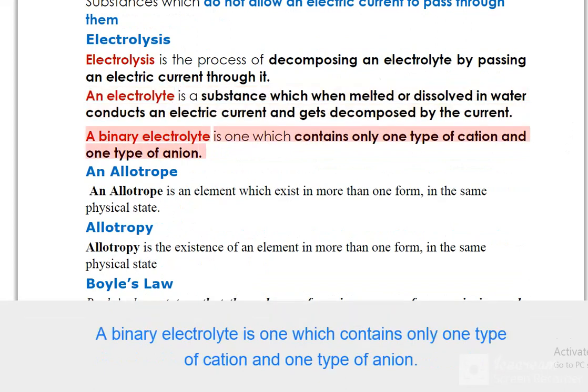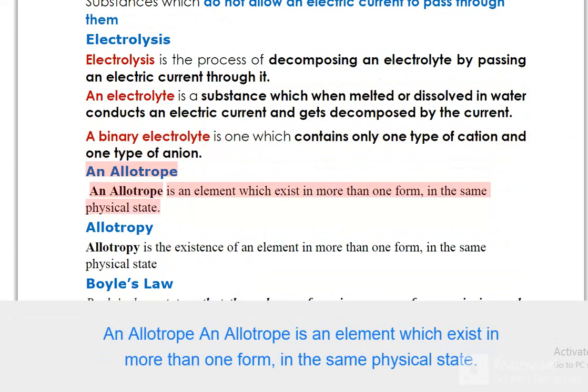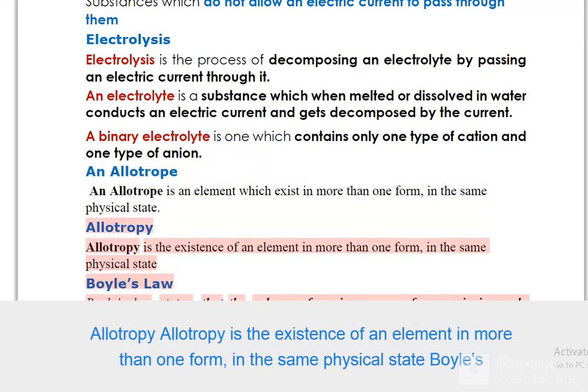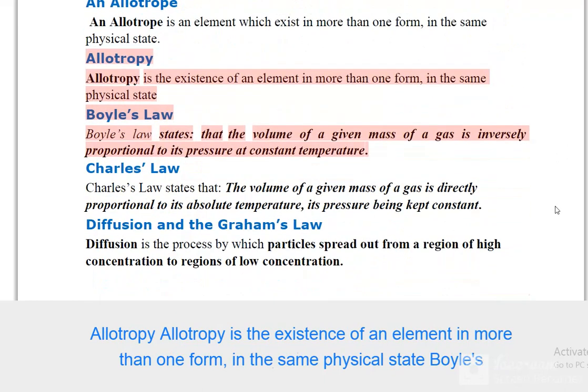A binary electrolyte is one which contains only one type of cation and one type of anion. An allotrope. An allotrope is an element which exists in more than one form, in the same physical state. Allotropy. Allotropy is the existence of an element in more than one form, in the same physical state.